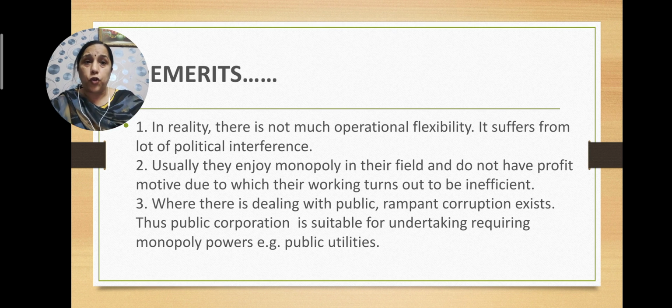They usually enjoy a monopoly in their field and do not have a profit motive, due to which their working turns out to be inefficient, because a number of public corporations, public enterprises, suffer because the aim is not only profit but service motive. So, sometimes they turn out to be inefficient. When there is dealing with the public, corruption can exist, a lot of corruption can be seen, the same as in the public departments. Thus, public corporation is suitable for undertakings which require monopoly powers, for example, public utilities.